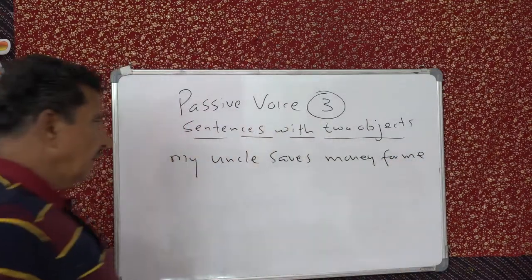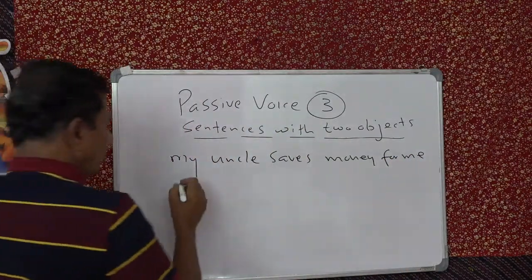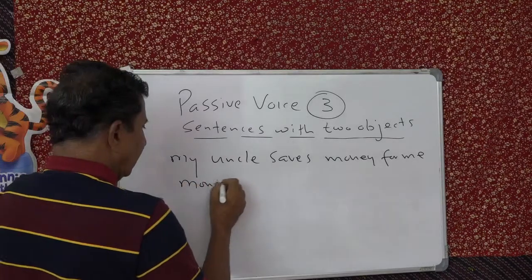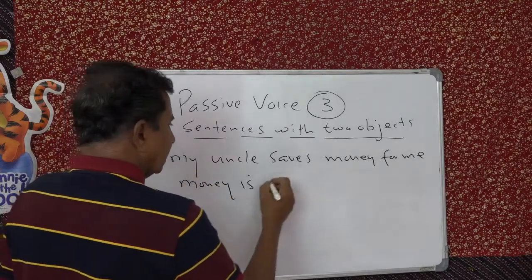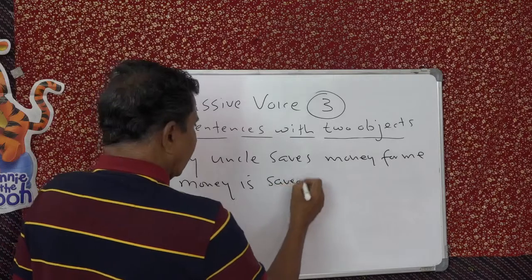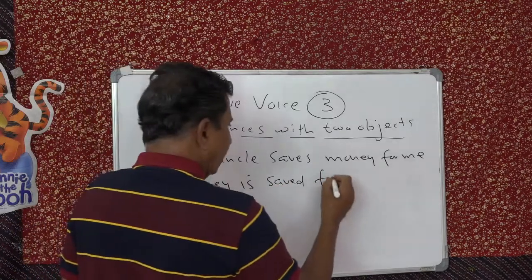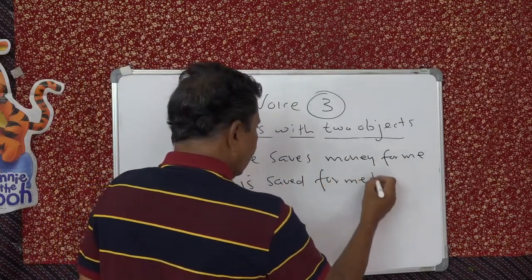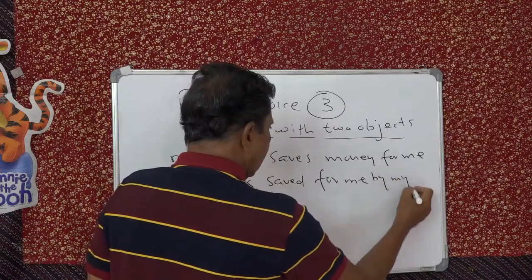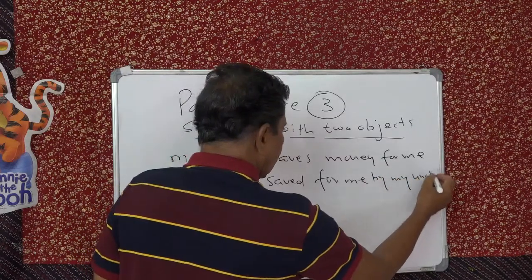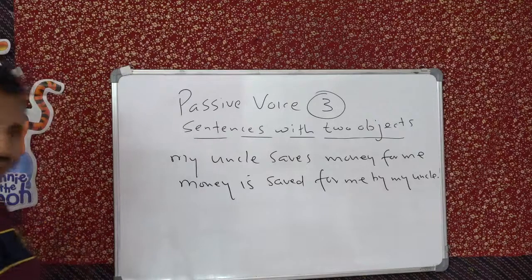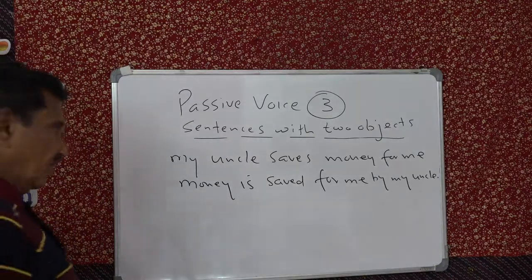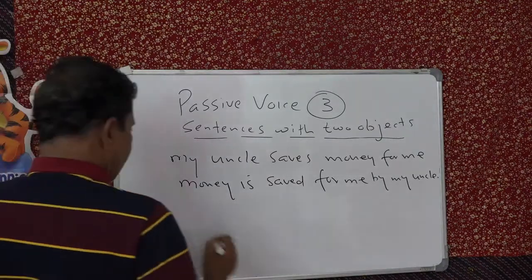So how do you begin? Money is saved for me by my uncle. See that? Right? Alright, let's take one more.